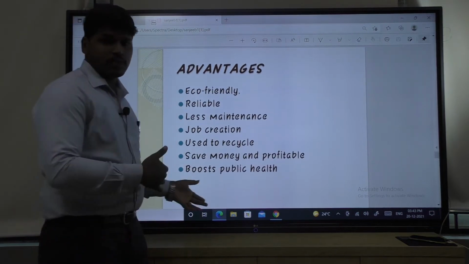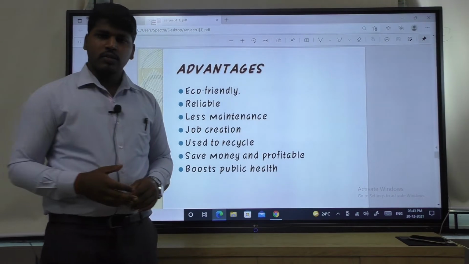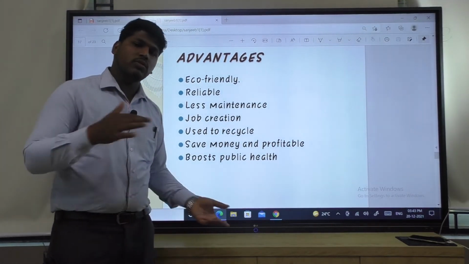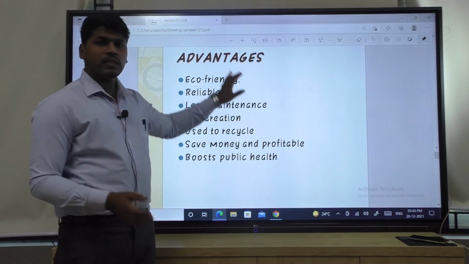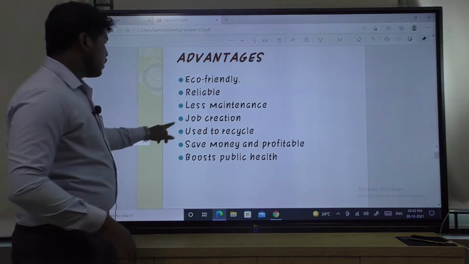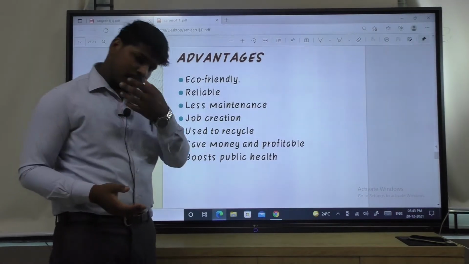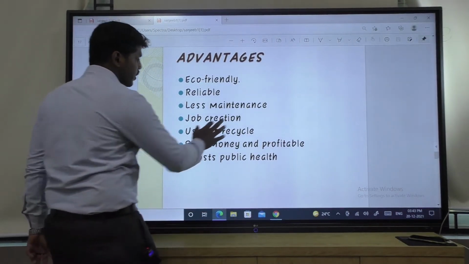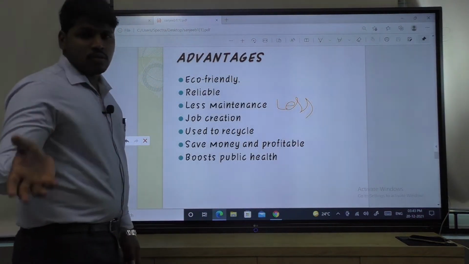Okay. So next one is the advantages of it. So these 6 are the types of renewable energy sources. The advantages: it is eco-friendly, that means we have already studied it does not create any pollution. Eco-friendly means environmentally friendly. Then reliable, then less maintenance, as there is no rotating part, or you can say maintenance free, or less maintenance. Maintenance will be less as compared to non-renewable energy.